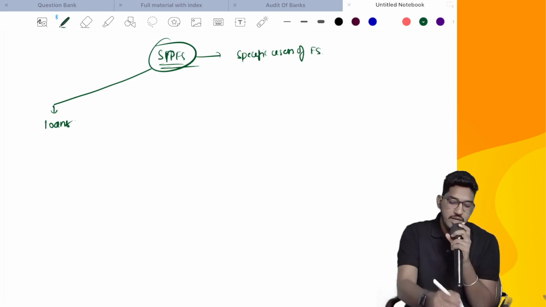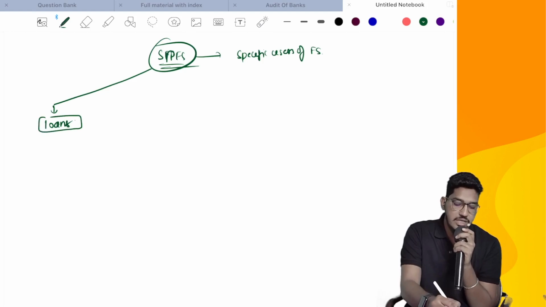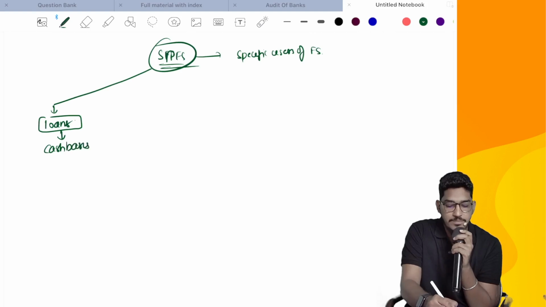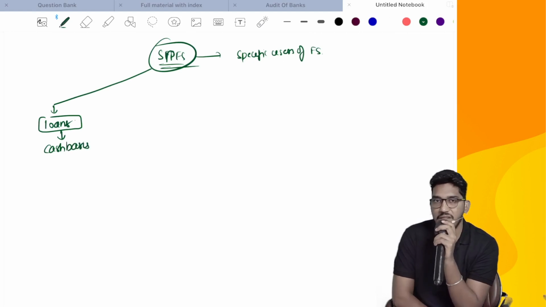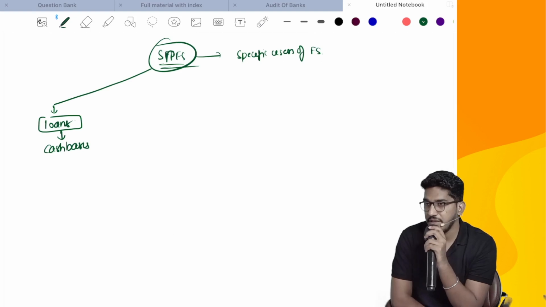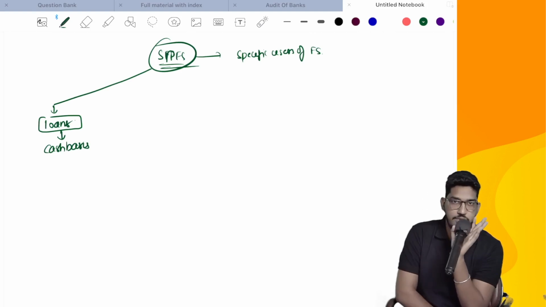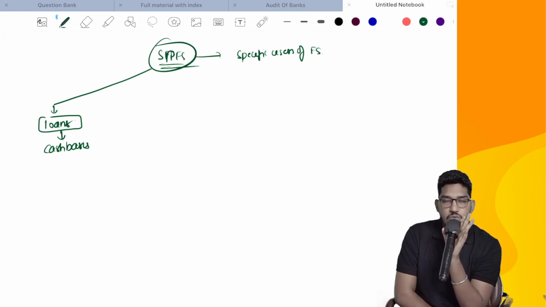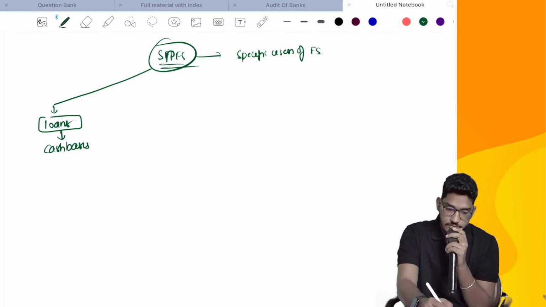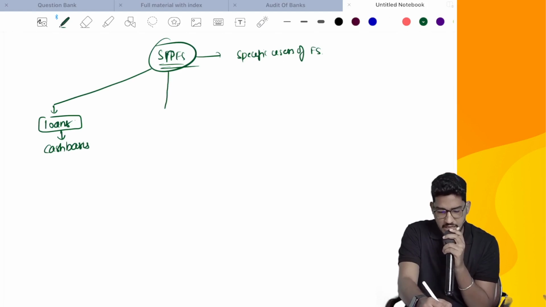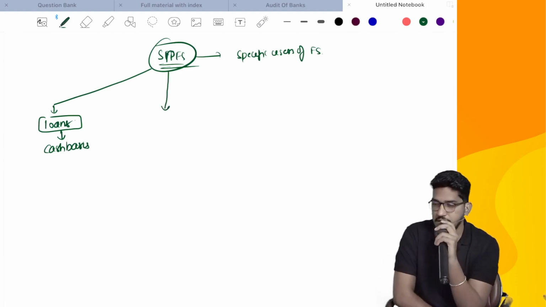So that could be one case where banks might ask you to prepare the financial statements on cash basis, because your actual loan repaying capability will not be determined by your book profits. Your actual loan repaying capability will be determined only by your cash profits. So that's why this could be the case where someone is asking you to prepare the financial statements completely on cash basis.